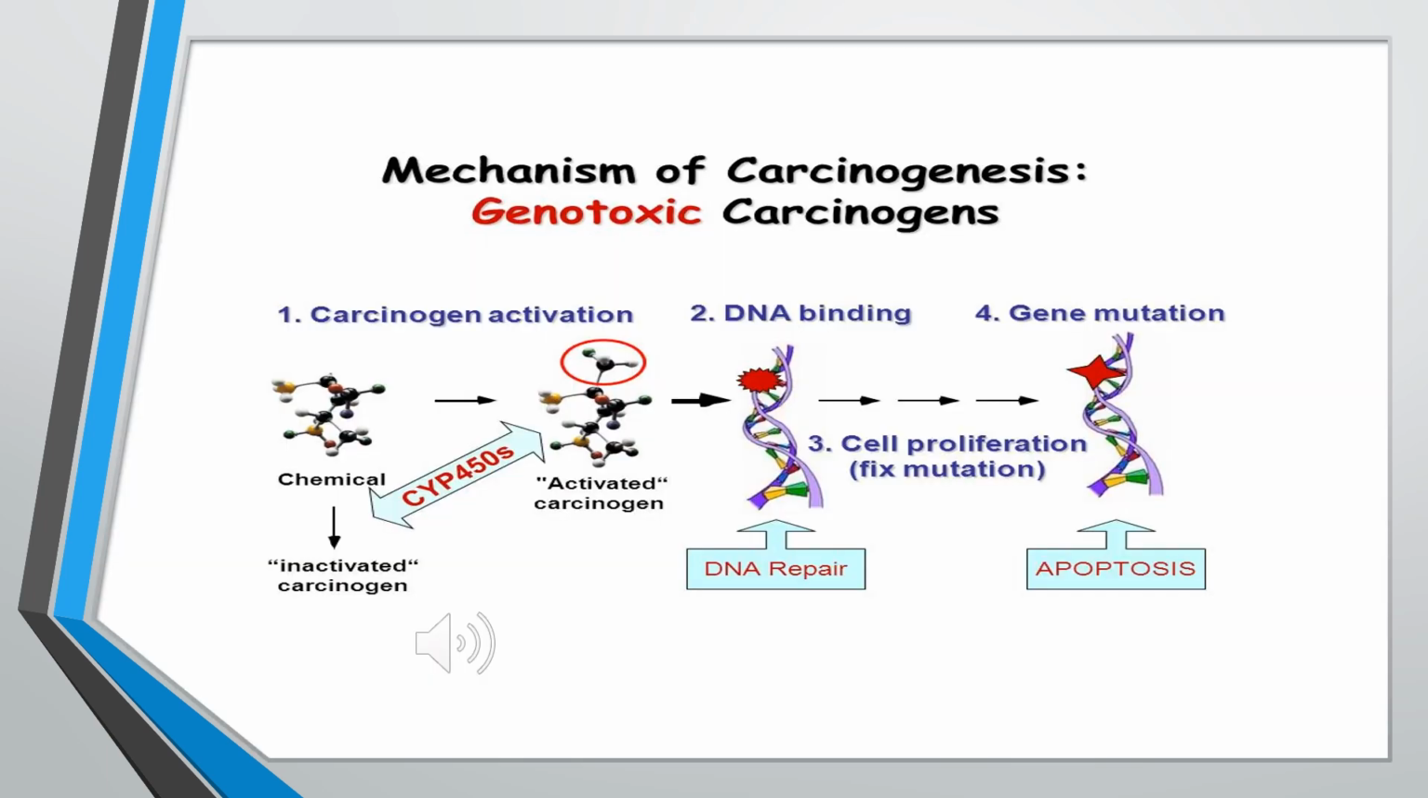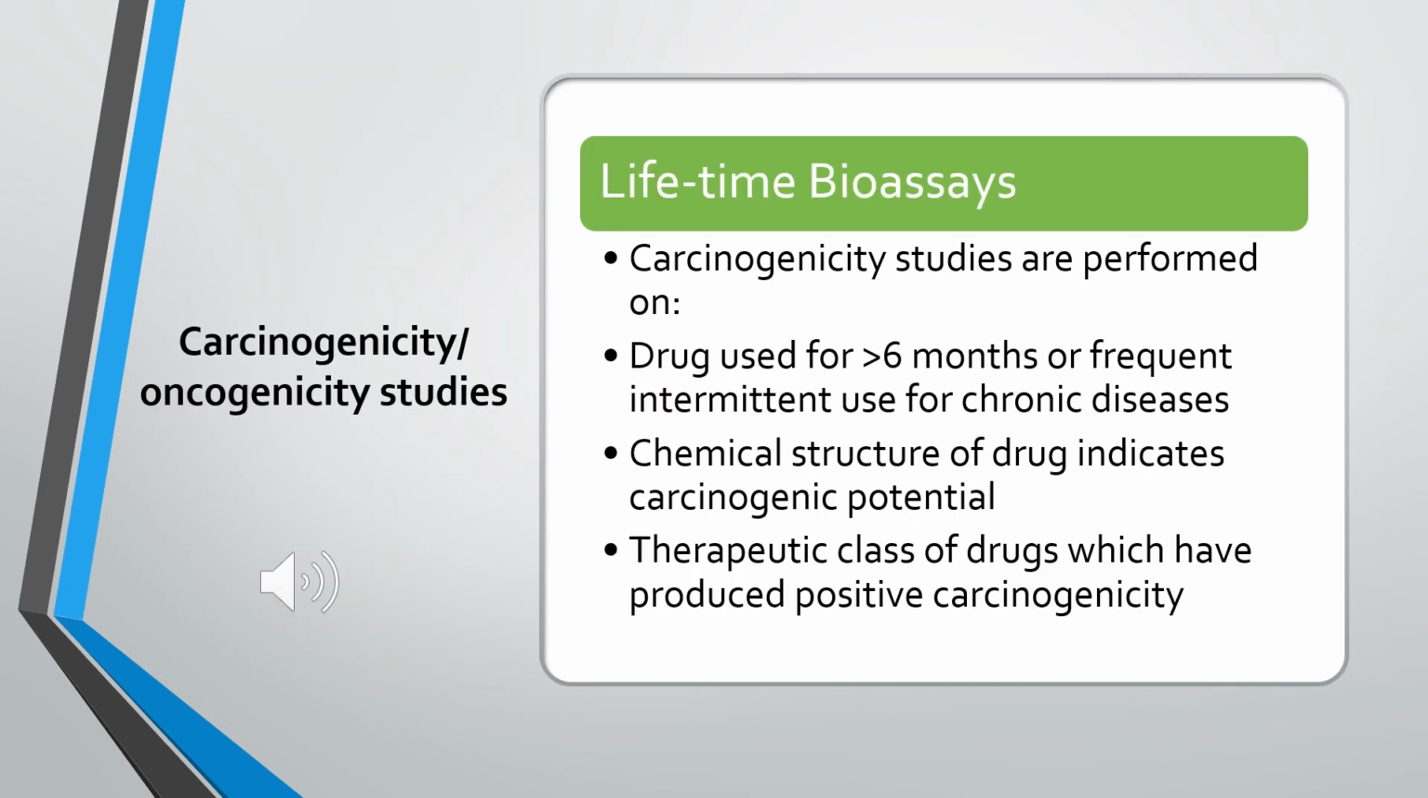As we have seen in the previous slide, the carcinogen will undergo metabolism, get activated, and bind with the DNA. If DNA repair happens, no mutation will happen. If DNA repair doesn't occur, then it will undergo mutation, gene mutation will develop and it may result in cancer formation. So carcinogenicity is the study performed to check whether a substance has a carcinogenic effect or not. It is also called oncogenicity studies.